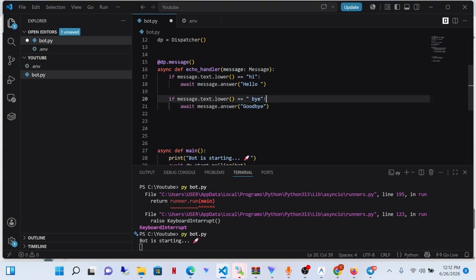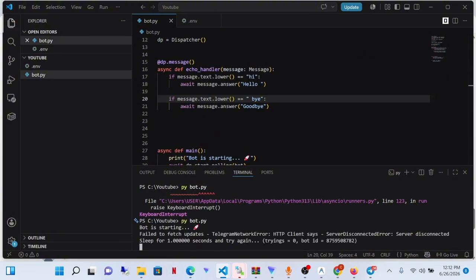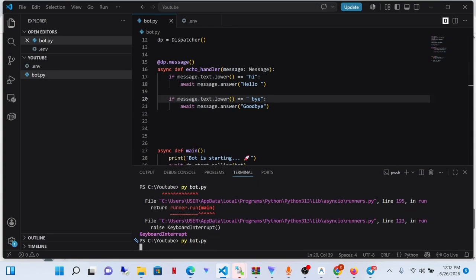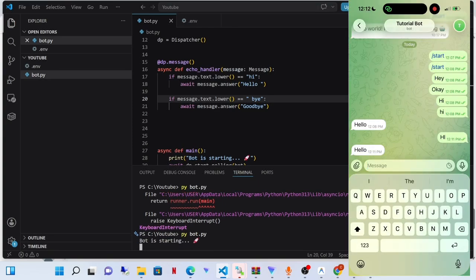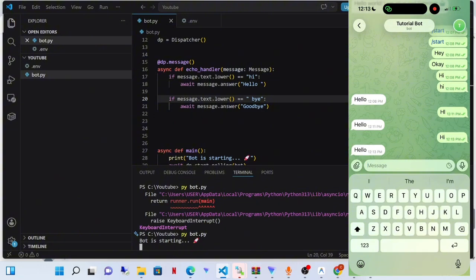Here we go. Control S to save it. Remember, stop the bot and run it again for it to reflect the changes. So let's say hi again. It said hello. So let's say bye this time around.